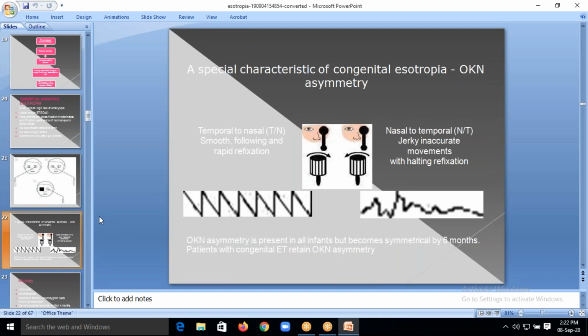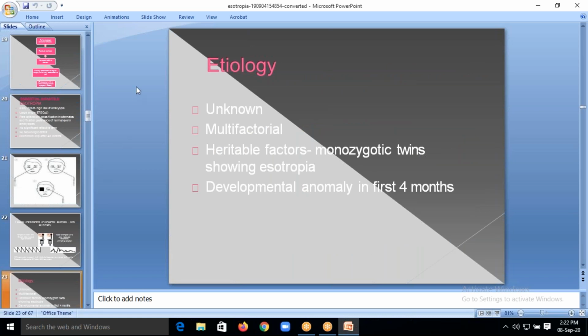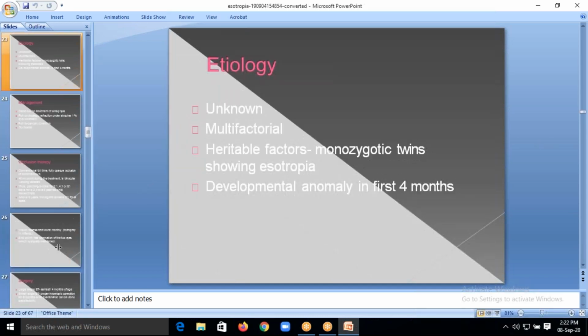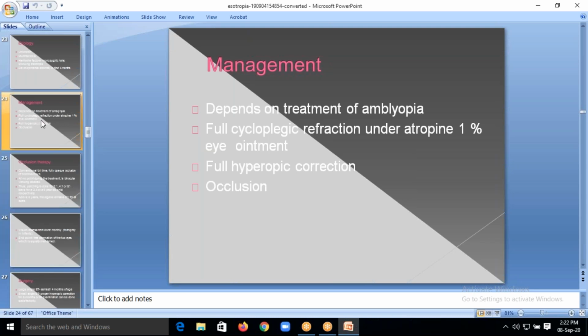Associated with this esodeviation, the patient will also have nystagmus. Nystagmus means there will be involuntary movements of the eyeball. The patient will not move; the eyeballs themselves will move. These are called involuntary movements of the eyeball. So what is the etiology for infantile esotropia? It is unknown, sometimes multifactorial, sometimes seen in monozygotic twins. Most of the time it is idiopathic.